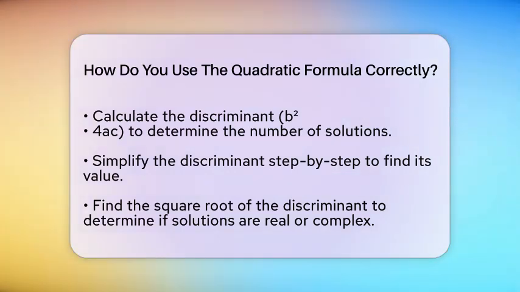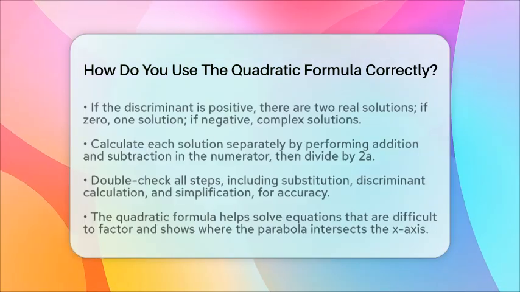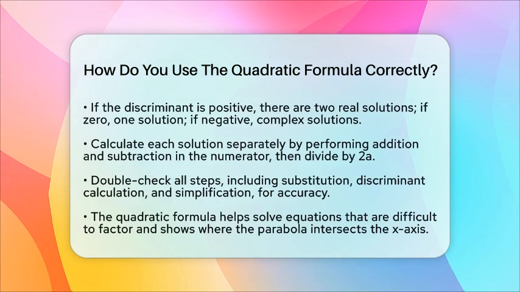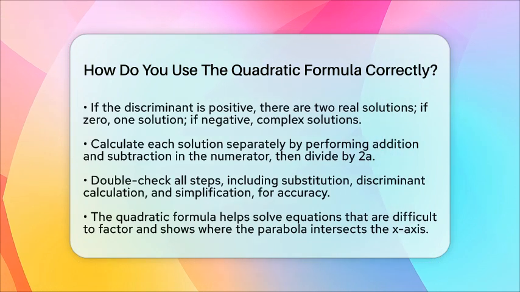Finally, do the math. Take the -b, which is 5, and add or subtract the square root of the discriminant, then divide everything by 2a. For our example, it's 5 plus or minus 10.44 divided by 6. Because of the plus or minus, you'll get 2 answers, one with addition and one with subtraction.